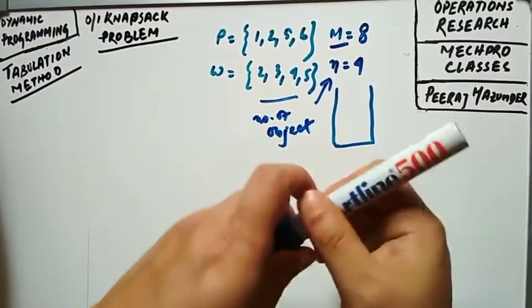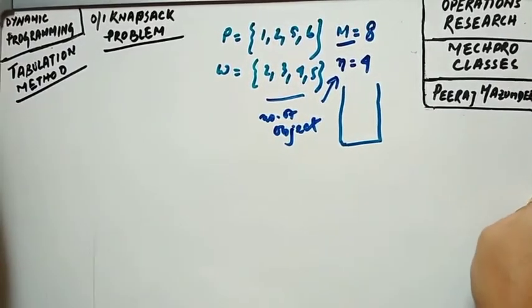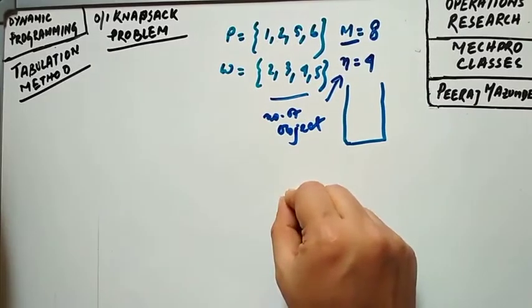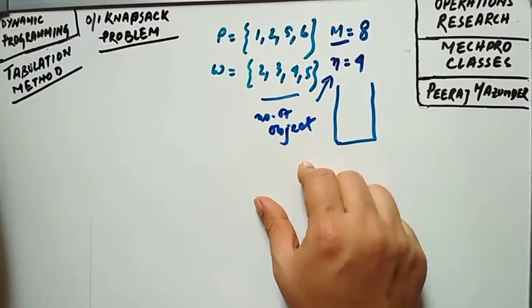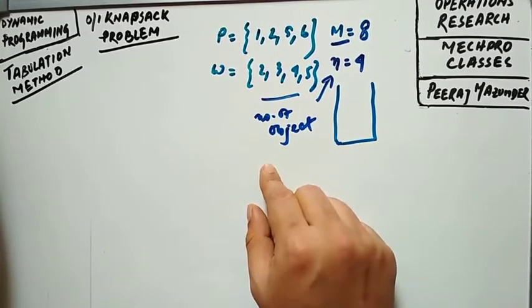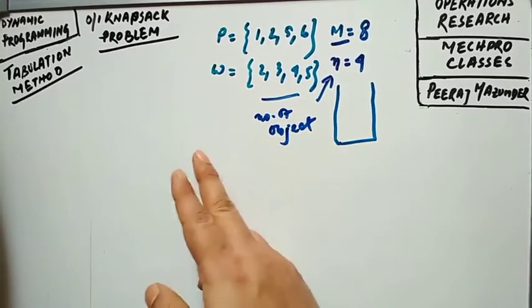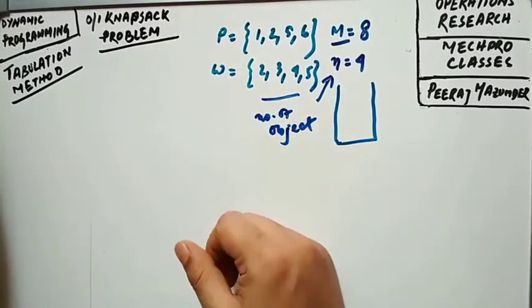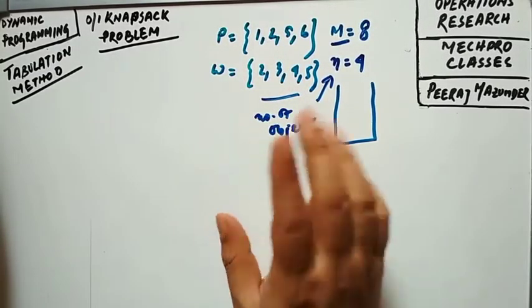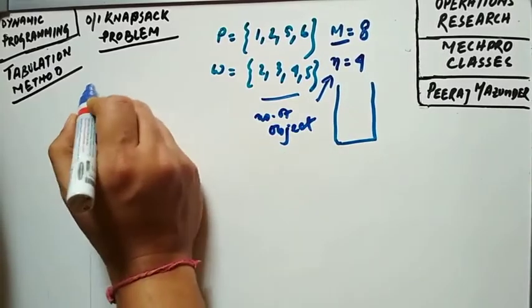Now look, one thing I always say is that while solving a particular problem, you have to decide whether we can apply dynamic programming to solve this problem or not. We have to decide first. Look, dynamic programming can be applied when, I can write it for you.